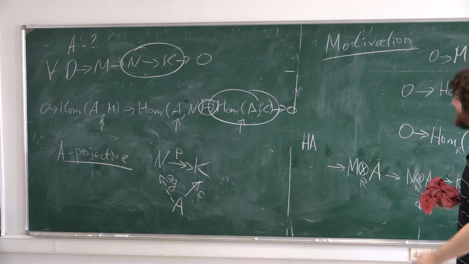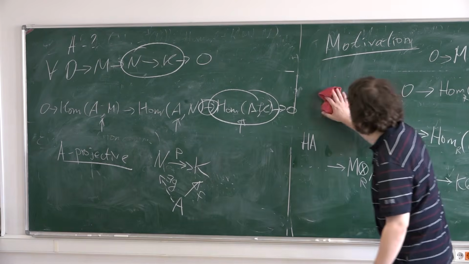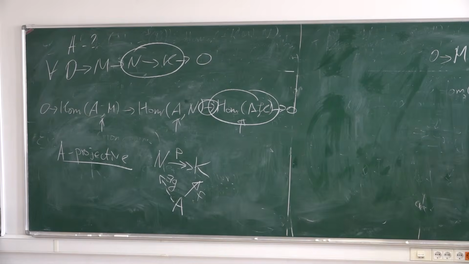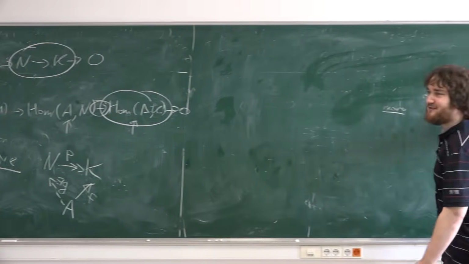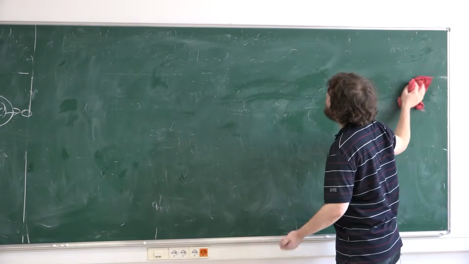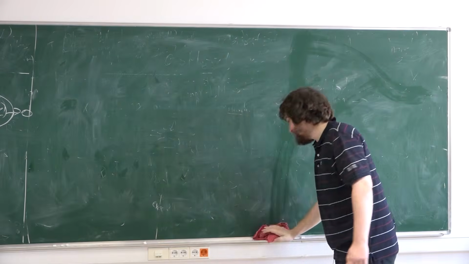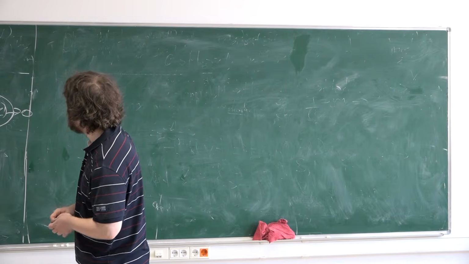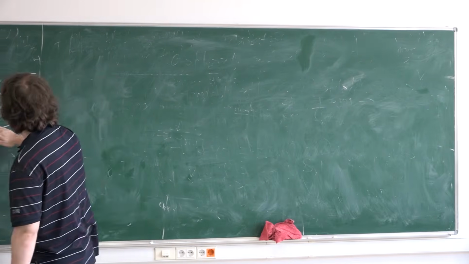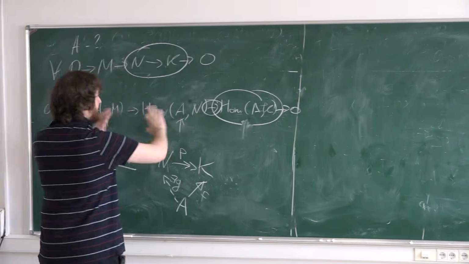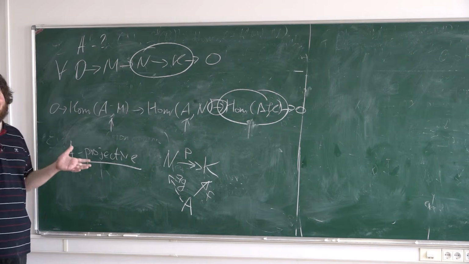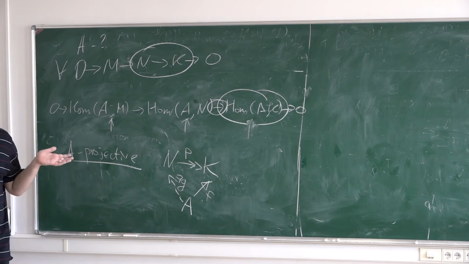Maybe I would denote them by P, but okay, it's already late. Now, why do projective modules exist? Because the sequence is exact. No, it's not exact in general. In general, it's not exact. I consider just such modules such that this sequence is exact. Maybe such modules don't exist. Why do these modules exist? Maybe there are no such modules.